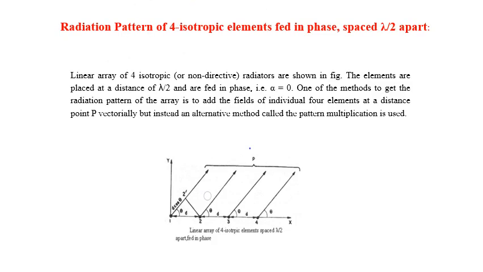Let us see some more examples. How to draw the radiation pattern of four isotropic elements. This diagram shows the linear array of four isotropic elements spaced lambda by 2 apart and fed in phase, that is alpha is equal to 0. One method to get the radiation pattern of the array is to add the individual fields at a distant point P vectorially. But instead we can use an alternative, very simple method, that is pattern multiplication.